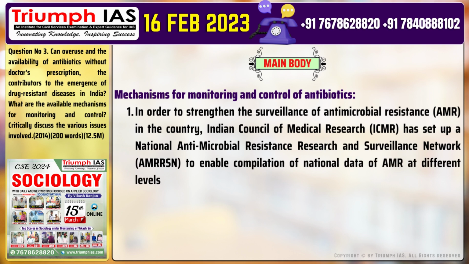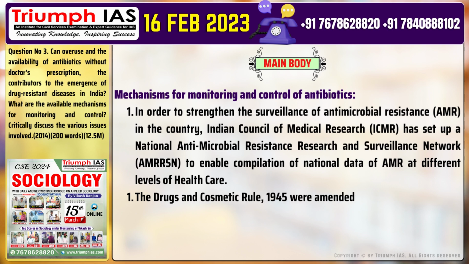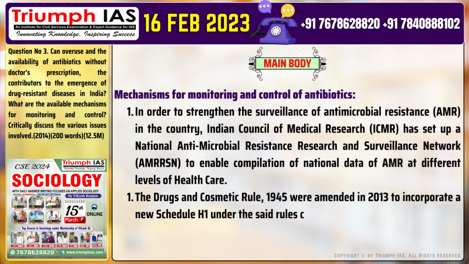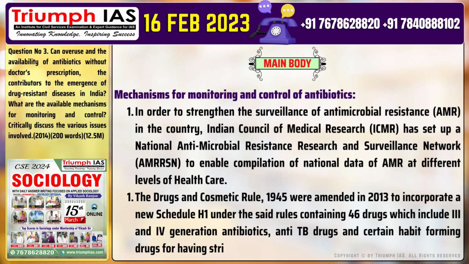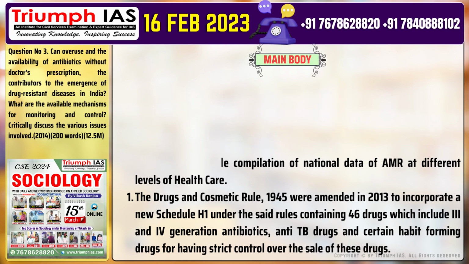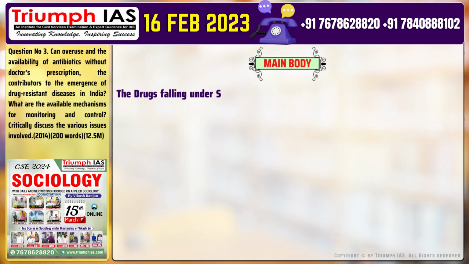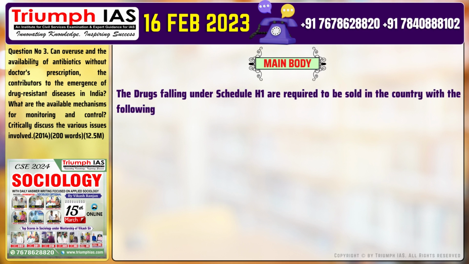2. The Drugs and Cosmetics Rules, 1945 were amended in 2013 to incorporate a new Schedule H1 under the said rules, containing 46 drugs which include 3rd and 4th generation antibiotics, anti-TB drugs and certain habit-forming drugs, for having strict control over the sale of these drugs. The drugs falling under Schedule H1 are required to be sold in the country with the following conditions.